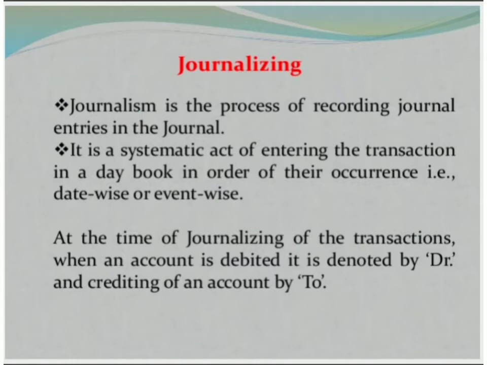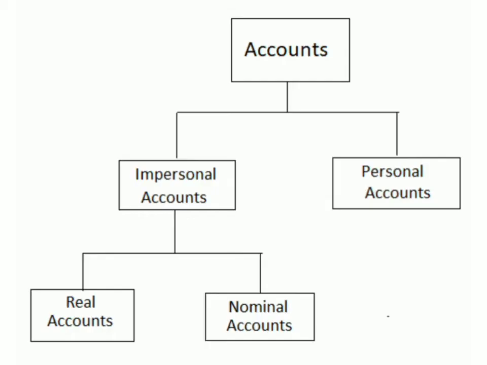At the time of journalizing the transactions, the account to be debited is denoted by Dr and the credited account is written with 'To' before the account. So this is how we do journalizing, and how we classify the two entries, that is the debit and credit entry, based on the classification of accounts.